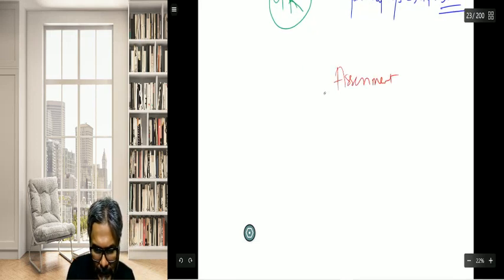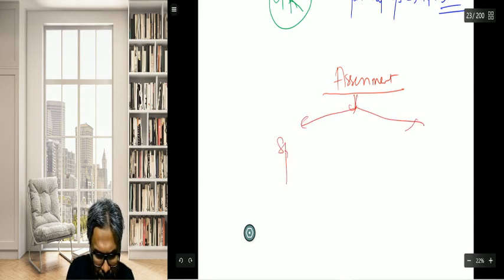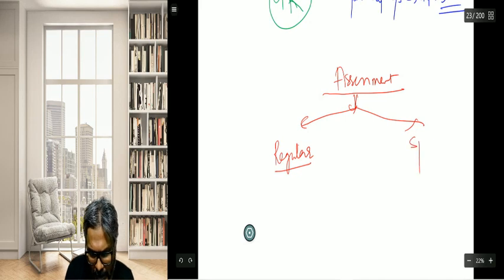So assessment, students, is of two types. One is the regular assessment, and another is the special assessment.